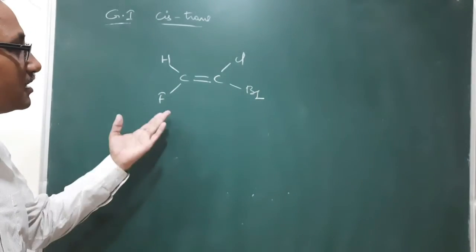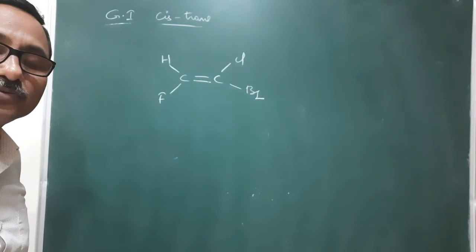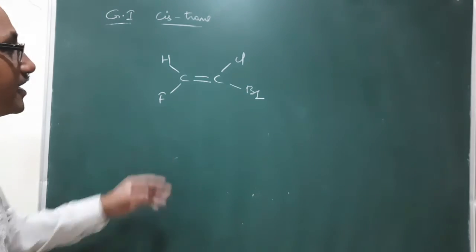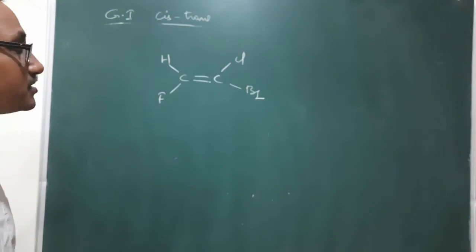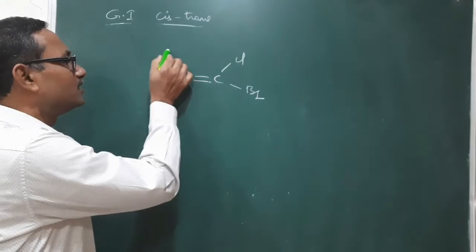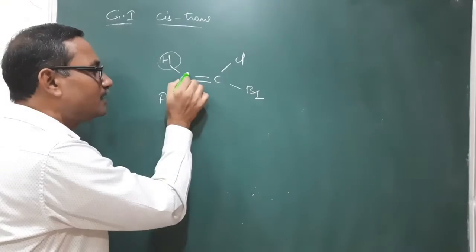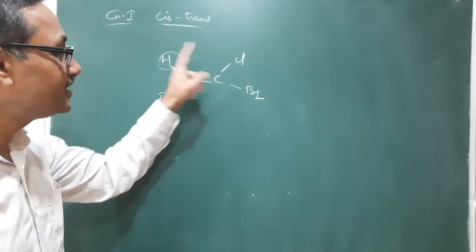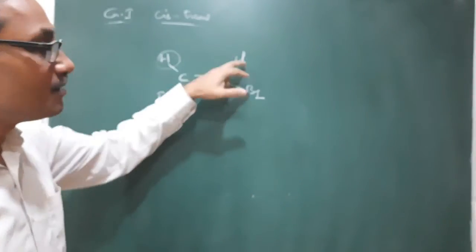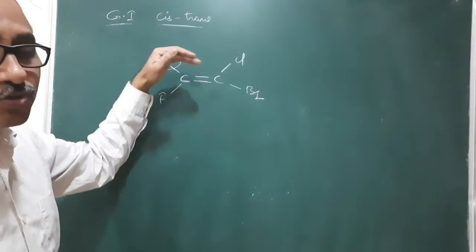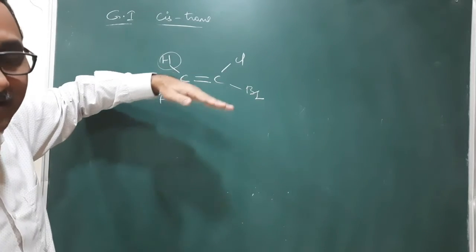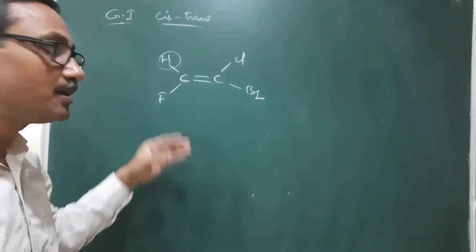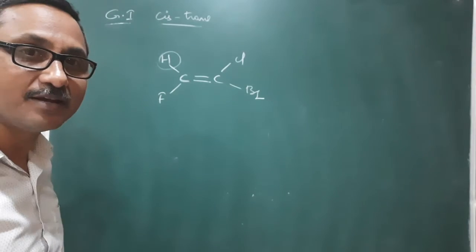In this case, it is not possible to write it as cis or trans, because there is no common group on this carbon as well as this carbon. If any common atom is there with respect to those two, at the same side means cis, opposite side means trans, we can write.